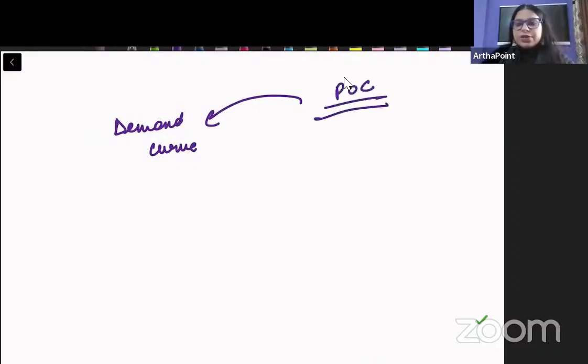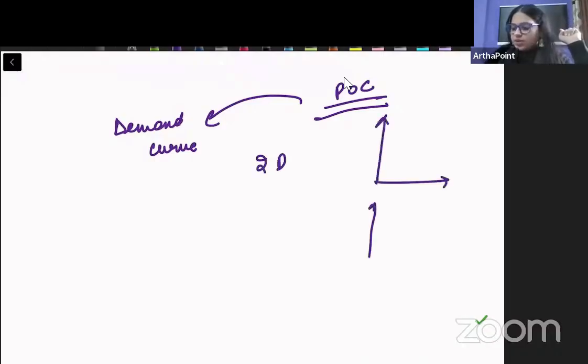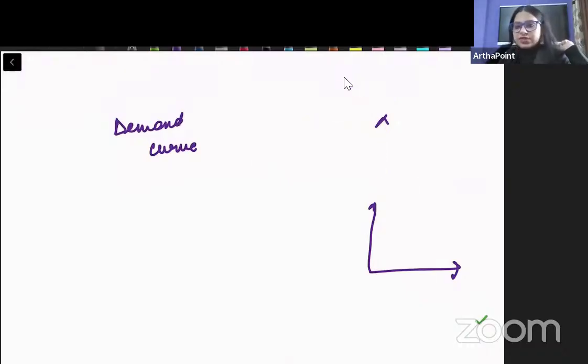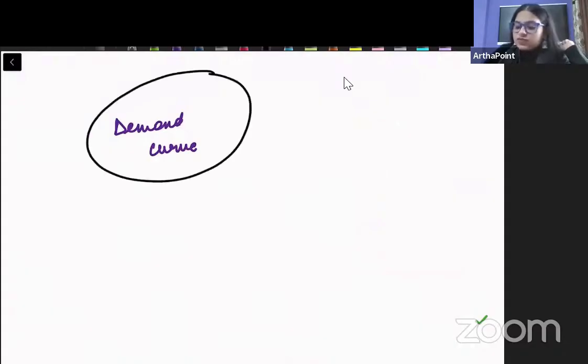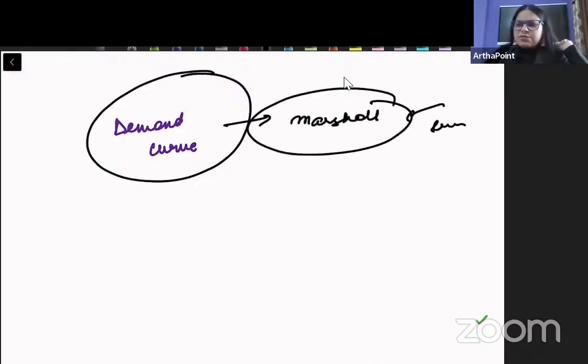So now all of us know कि जब हम demand curve को derive कर रहे थे, we derived this demand curve using price offer curve. हमने POC use किया था. We plotted the price offer curve, then नीचे we plotted the demand curve. It was a 2D diagram. यहाँ पे ऊपर किया था, नीचे किया था. Right? This is what we have done to derive the demand curve. But there is another way to derive the demand curve, and this derivation of the demand curve was given by Marshall. इसमें बहुत सारे there were multiple limitations. That is why it was not being used a lot.